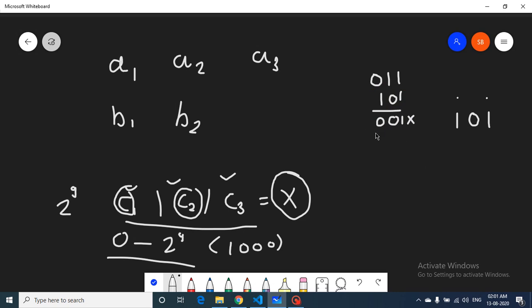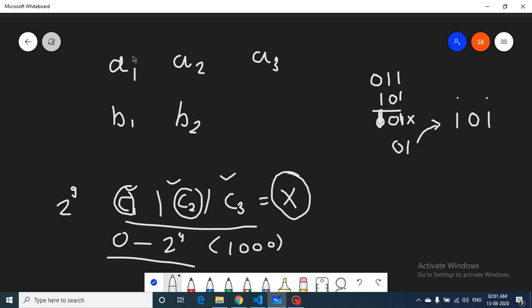And because this is off, this cannot be our answer, because what we want is that both of these bits should be on. This bit should be on, and this bit should also be on. Because this bit is not on, it is only equal to 1, and thus we cannot take this in the final answer.